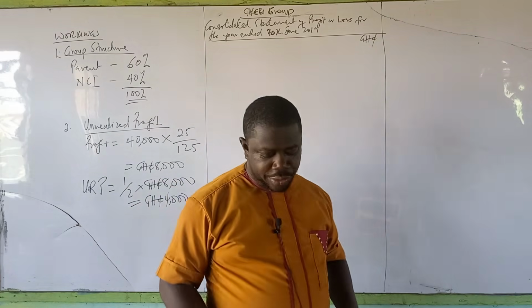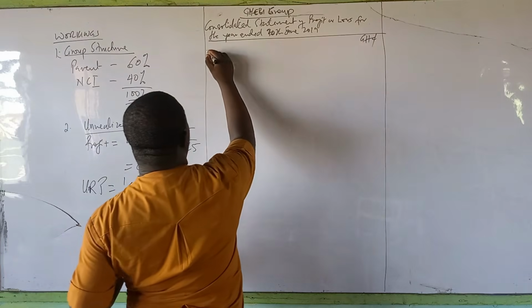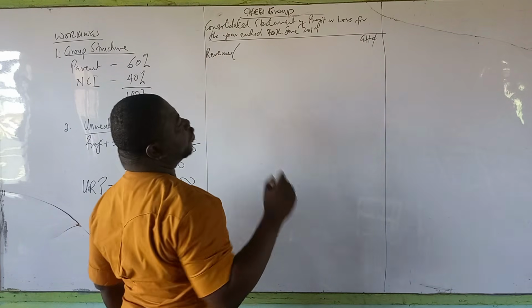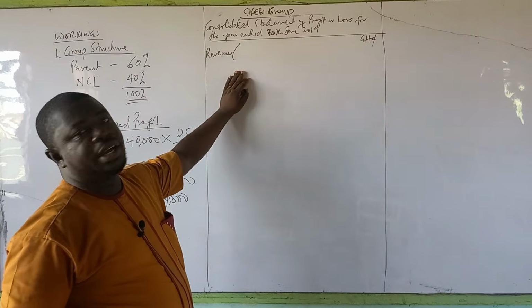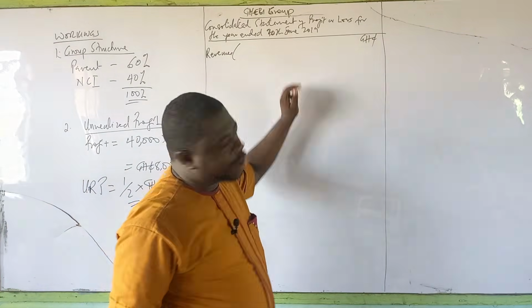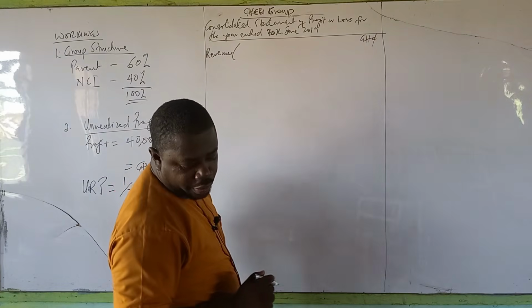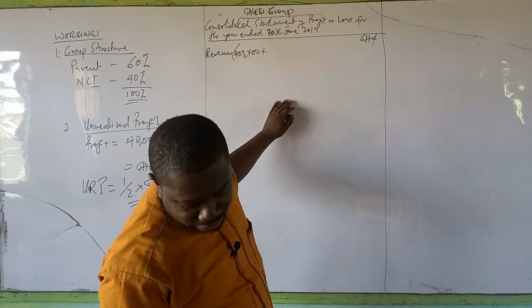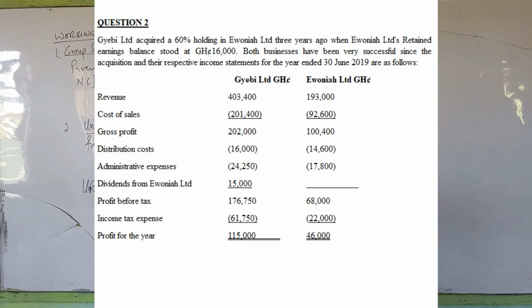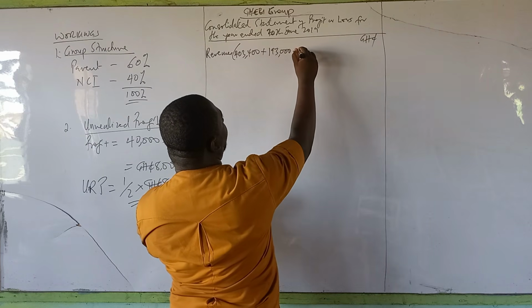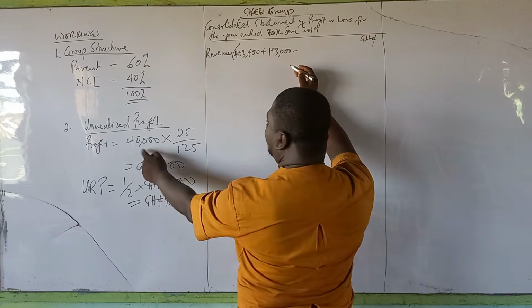We start from revenue. So revenue, just as I taught you, is the revenue of the parent plus the subsidiary minus any intra-group sales. Remember that I told you. Therefore, the revenue of the parent was 403,400 according to the question, plus the revenue of the subsidiary, 193,000, minus the intra-group sales of 40,000.